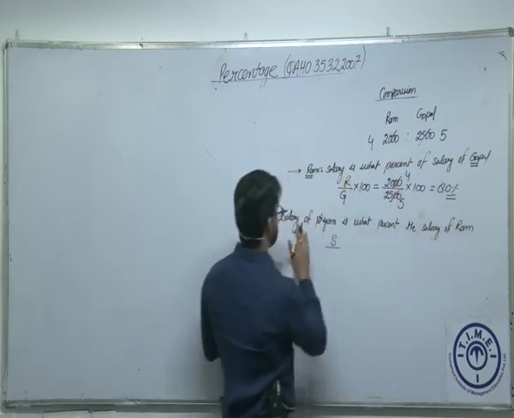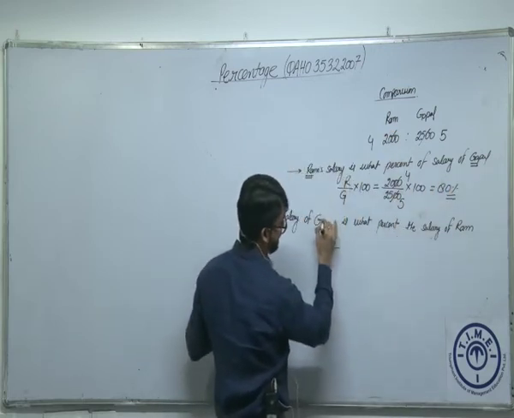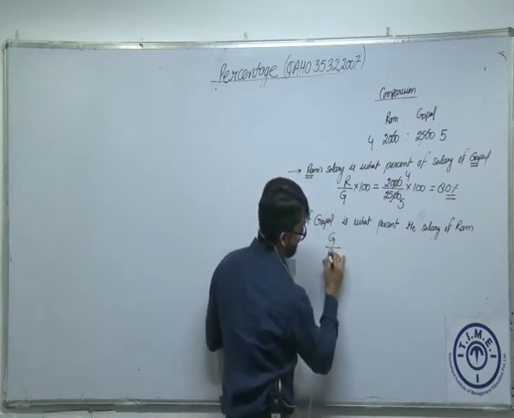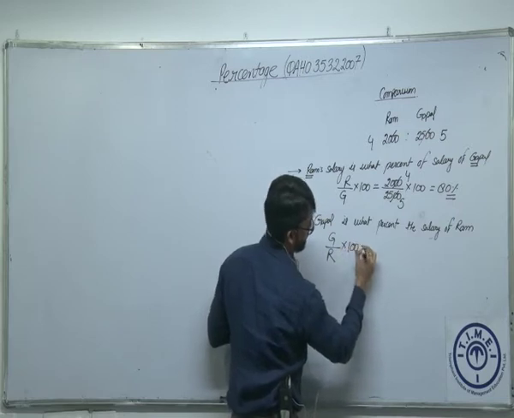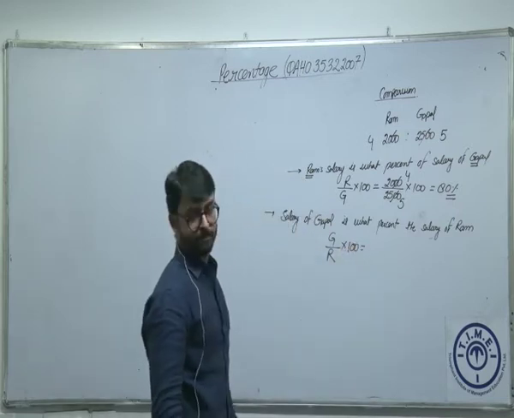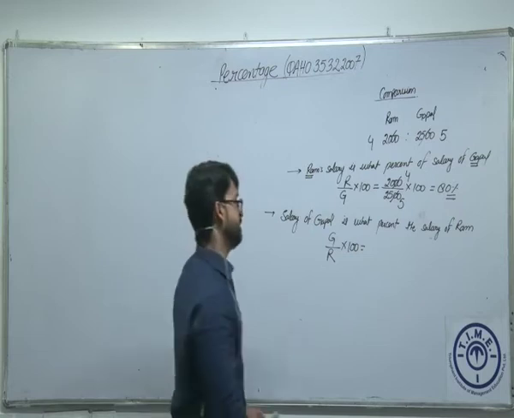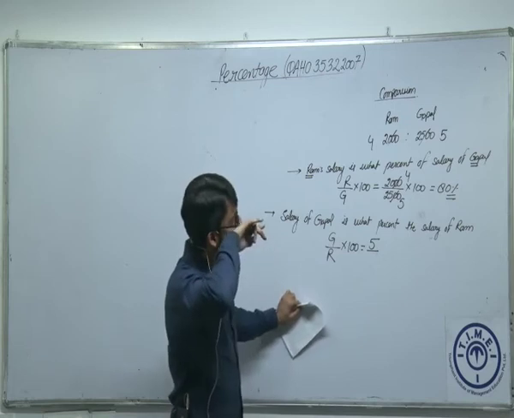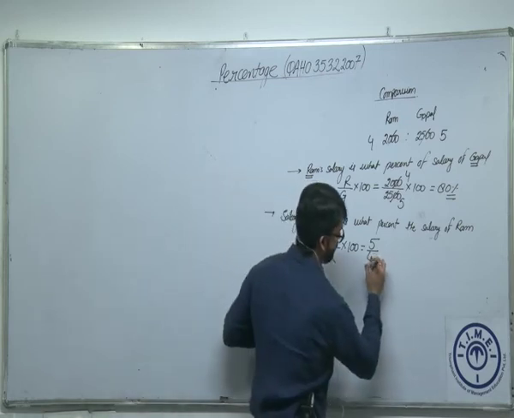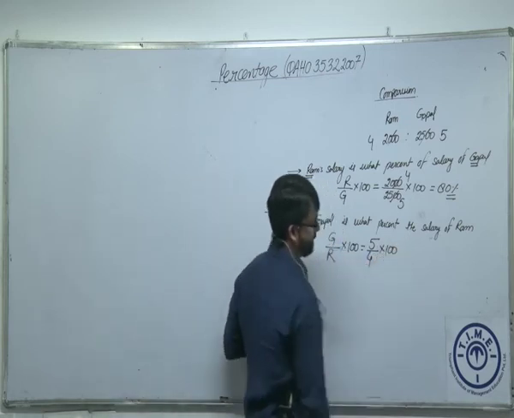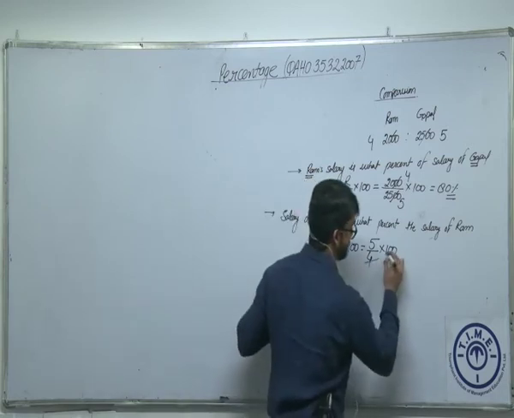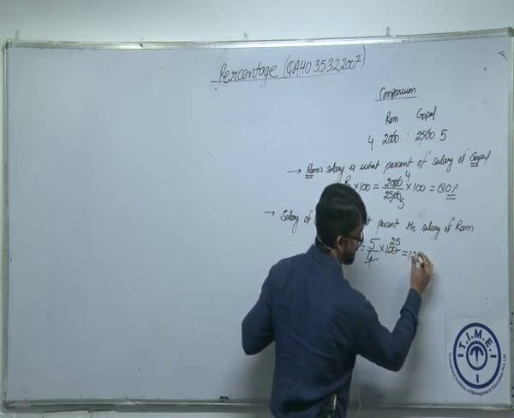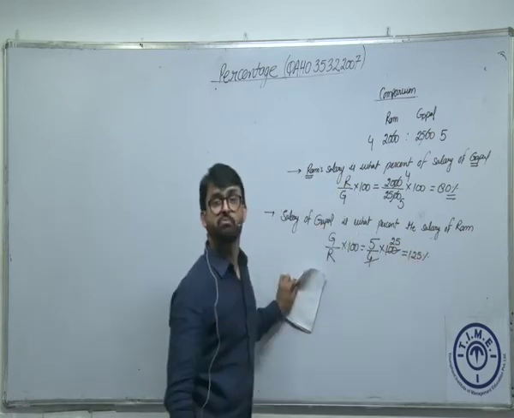Salary of Gopal, I can correct it. Salary of Gopal is what percent of the salary of Ram into 100. What is the salary of Gopal? You have taken the ratio. This is 5. What is the salary of Ram? This is 4 into 100, which is easily calculatable. This is 25 into 5, which is 125%.